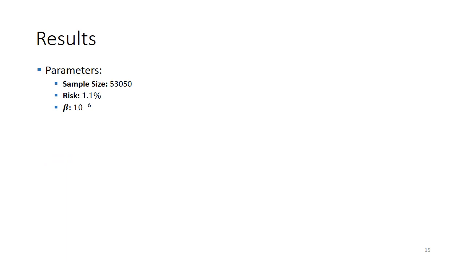In the following simulations, we've used these parameters, where we have a sample size of more than 50,000 samples, a risk of 1.1%, and a beta probability of 10 to the minus 6, where if you recall, this was the probability that the empirical approximation is infeasible for the original chance constraint problem. And we see that this probability is very small.